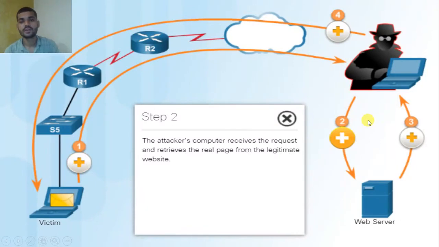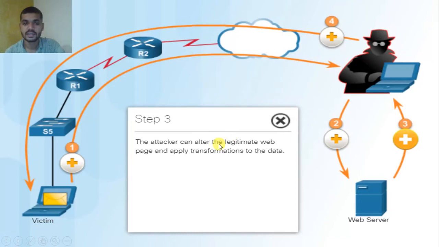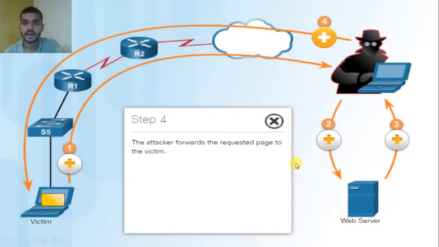Then what does the attacker's computer do? It receives the request and retrieves the real page from the legitimate website. After that, in the third step, the attacker can alter the legitimate website and apply transformation of the data. At the last step, the attacker forwards the requested page to the victim.